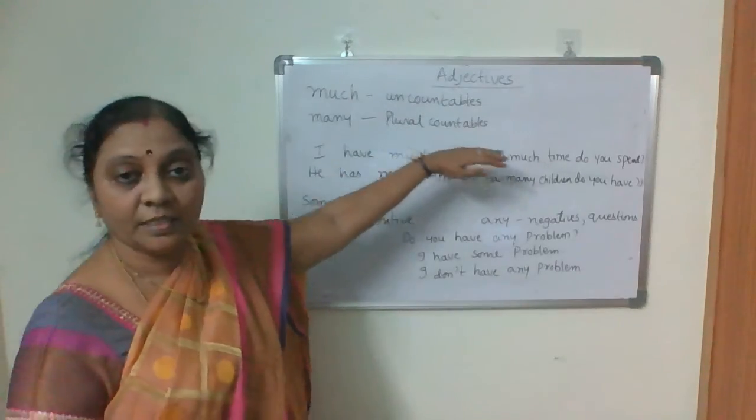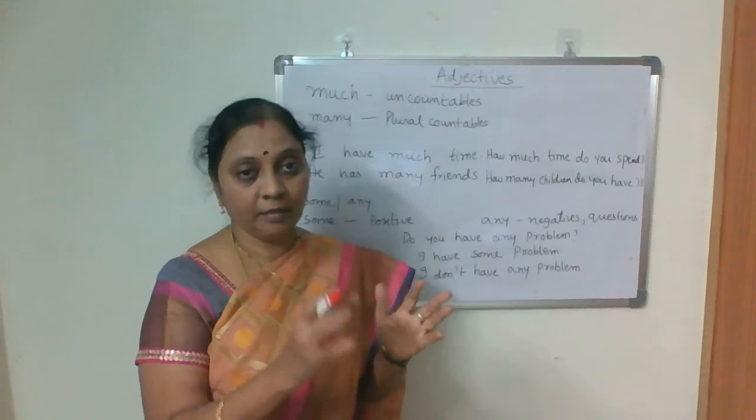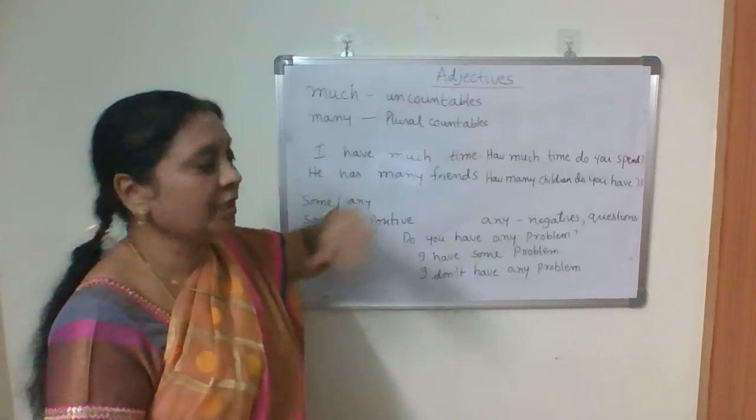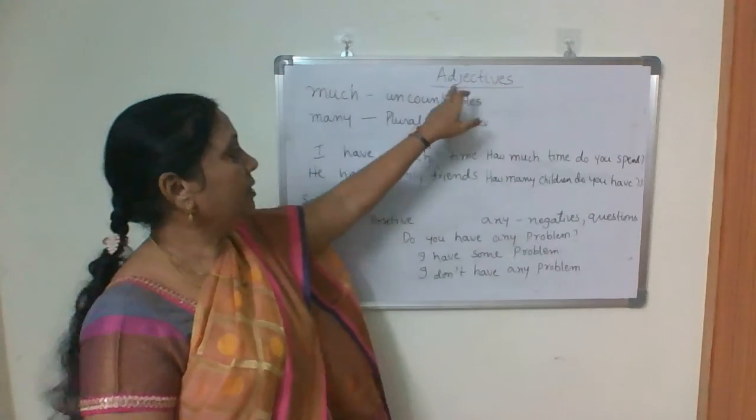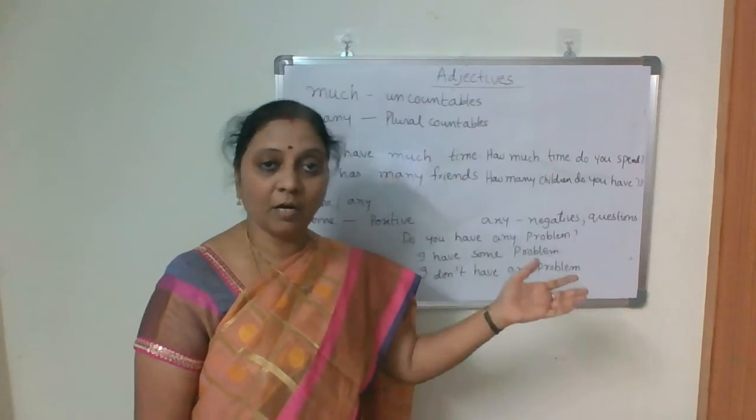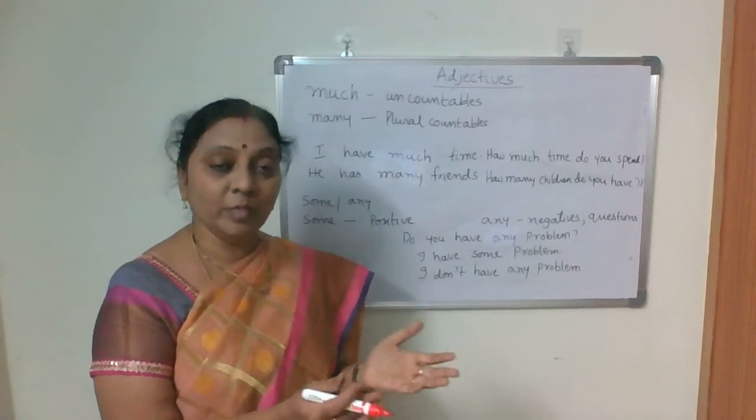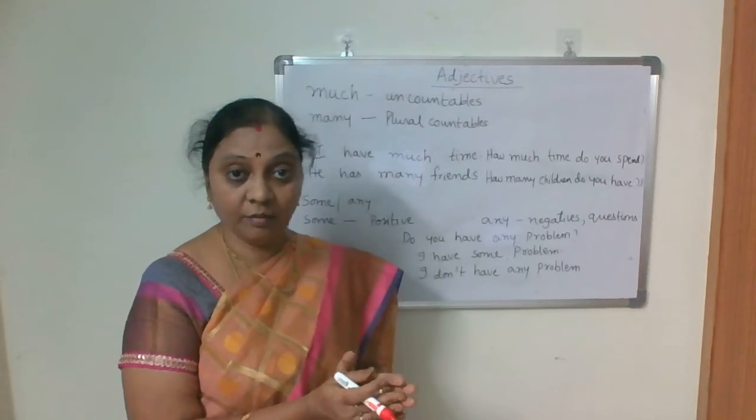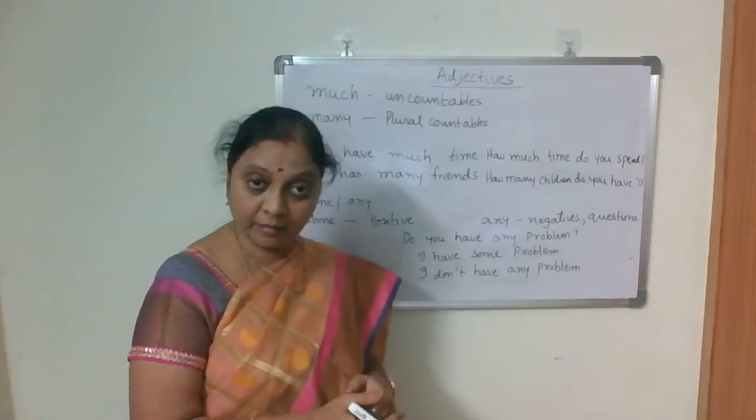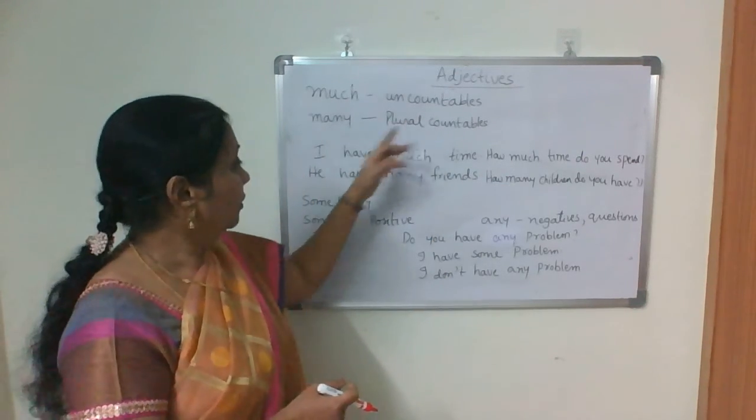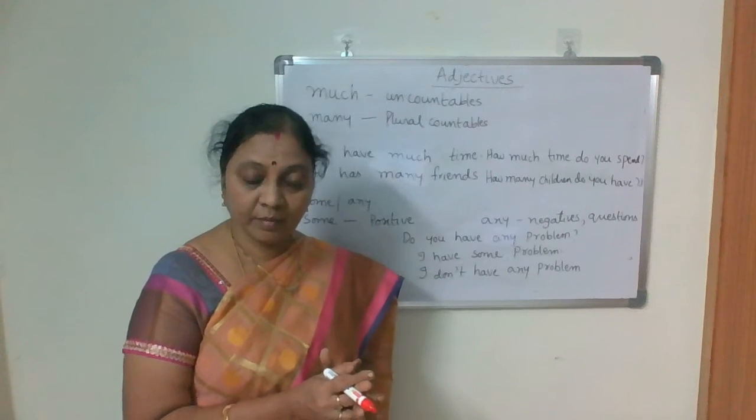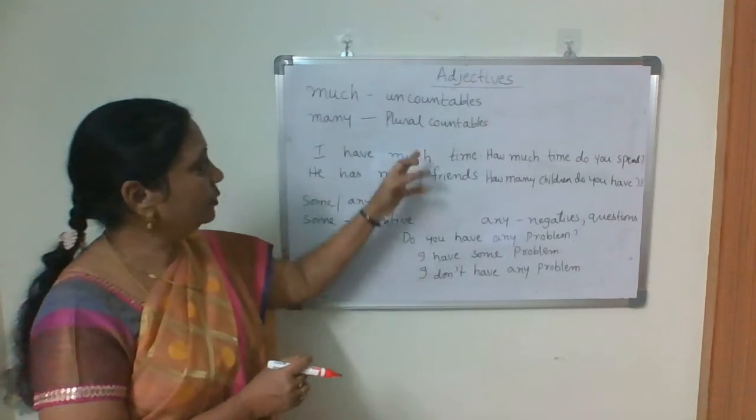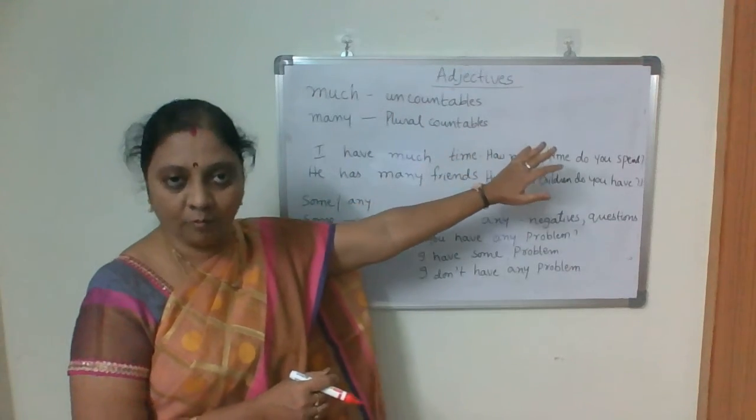So let's do much and many, some and any. Okay, what's the difference between much and many? Much is for uncountables. How much money do you have? How much money do you save? How much time do you spend? And so I have much time, I have much money. In such cases we use much. So much talks about uncountables.